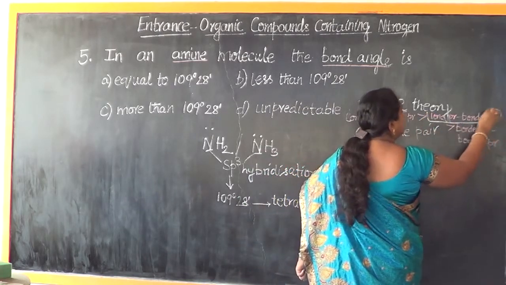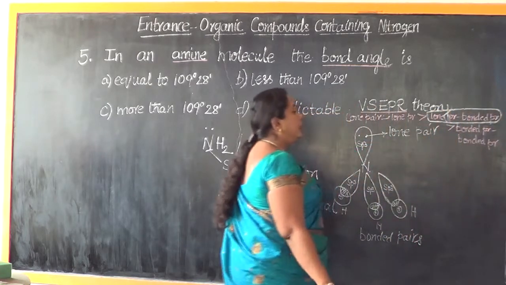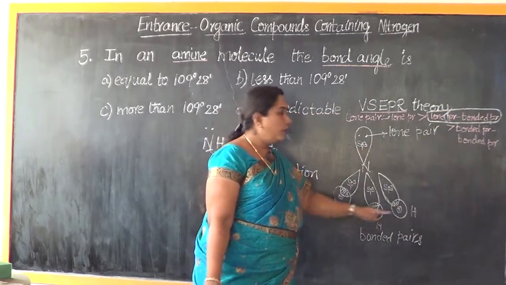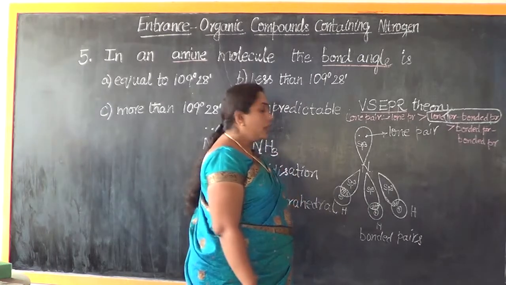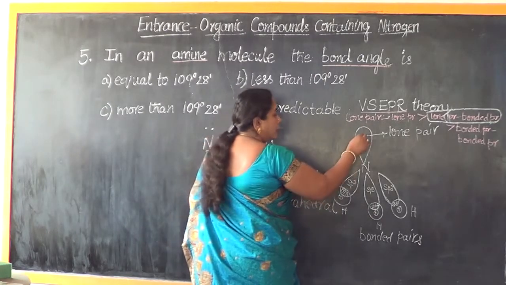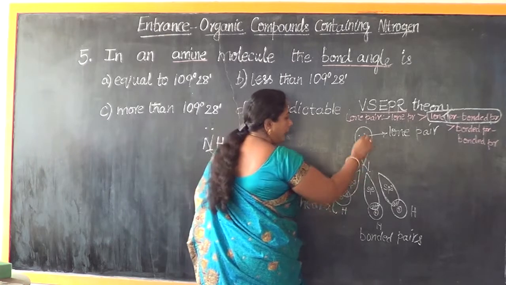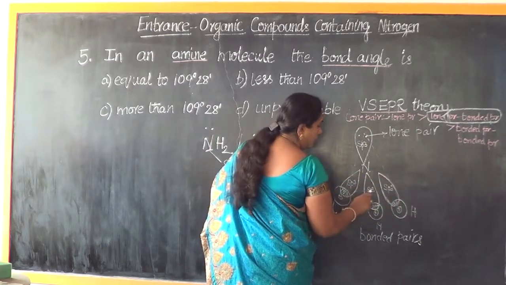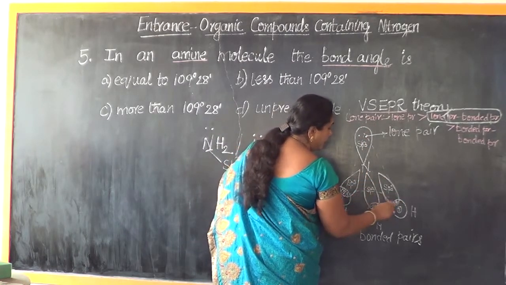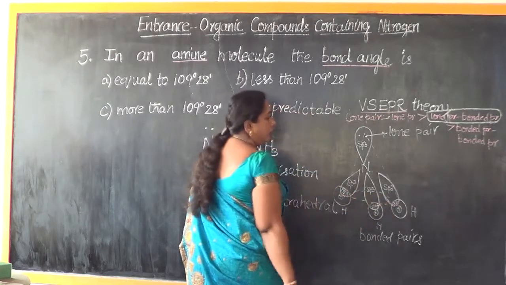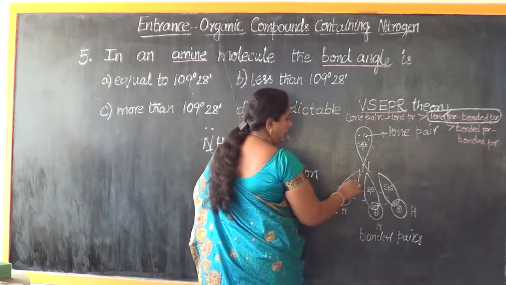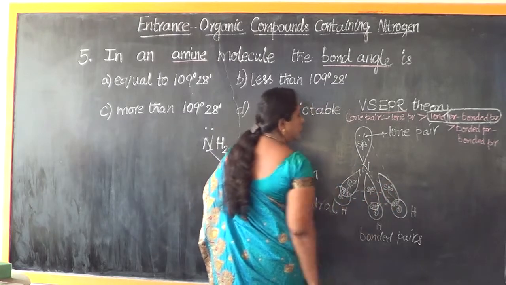So now, as per this concept, what will we be observing? There is a repulsive force existing between the lone pair and the bonded pair. So as a result, they will maintain a pyramidal shape. As you can see now, they are maintaining a pyramidal shape.